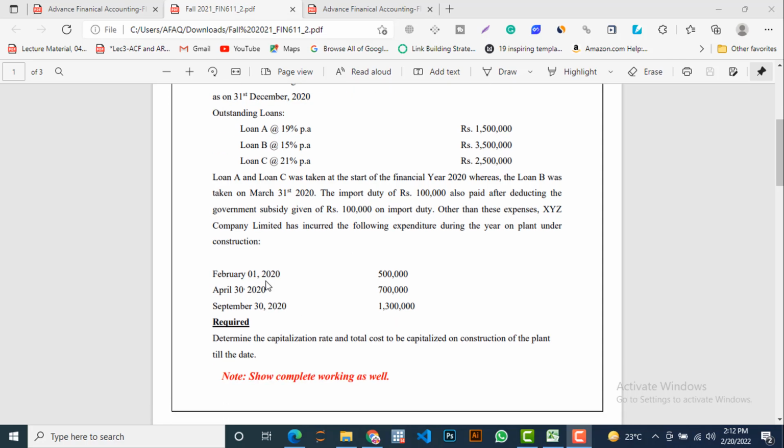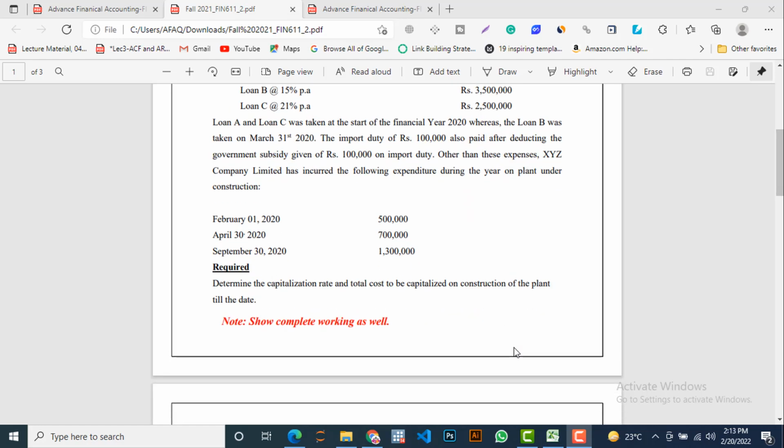Dates are very important in this case. February 1, 2020, 500,000. April 30, 2020, 700,000. September 30, 2020, 1.3 million. We are required to determine the capitalization rate and the total cost to be capitalized on construction of the plant till the date.